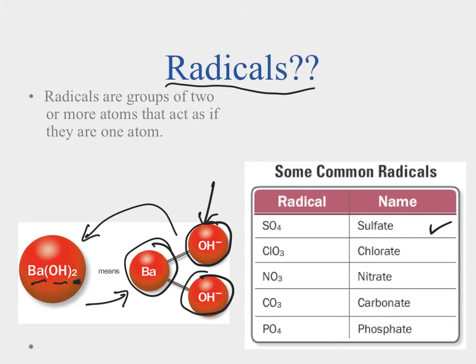Some other common ones you can see over here. We have sulfate, the SO4, chlorate, chlorine and 3 oxygens, nitrate, a nitrogen and 3 oxygens, carbonate, a carbon and 3 oxygens, and finally phosphate, which is a phosphorus and 4 oxygens. And these ones here, when you see these written in an equation, they'll generally behave as a group and they'll stick together.